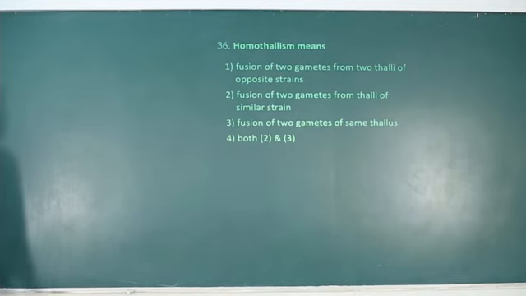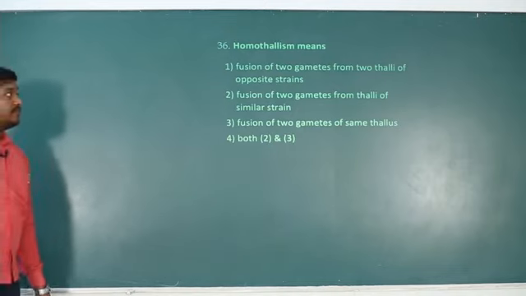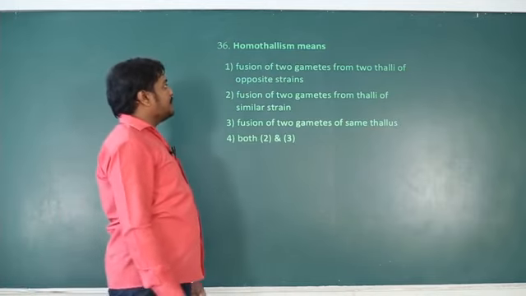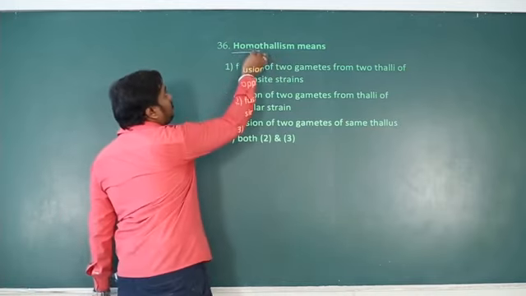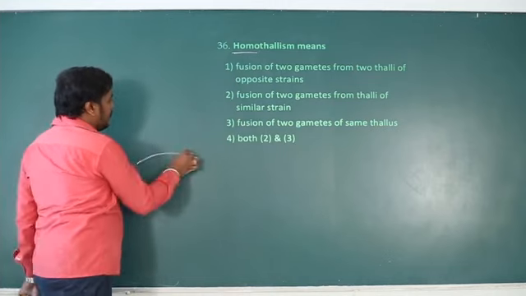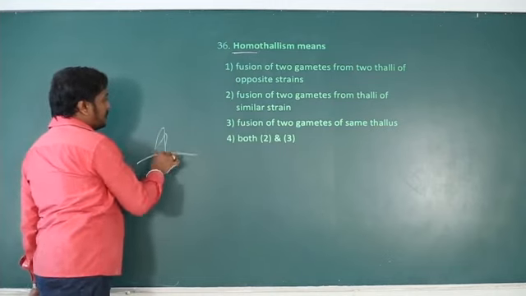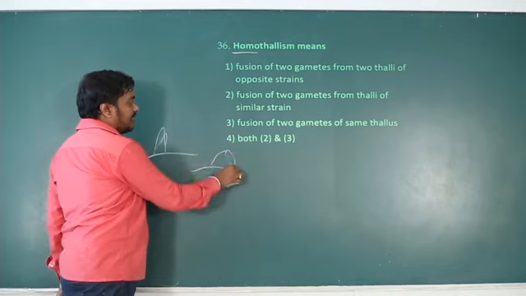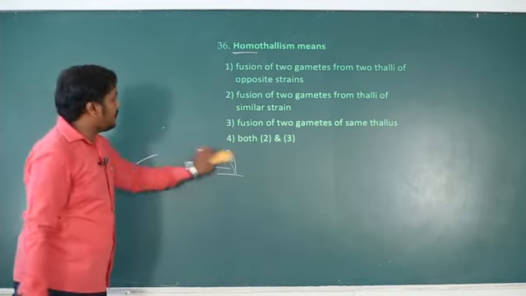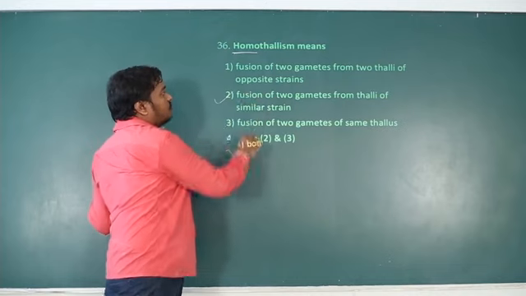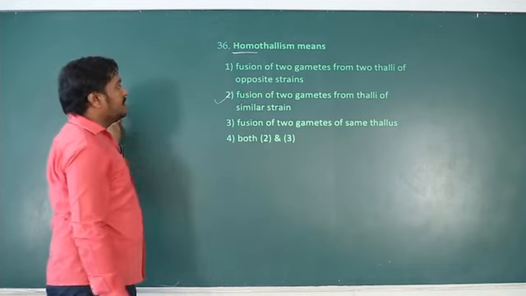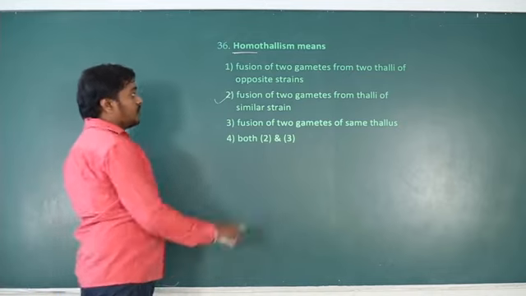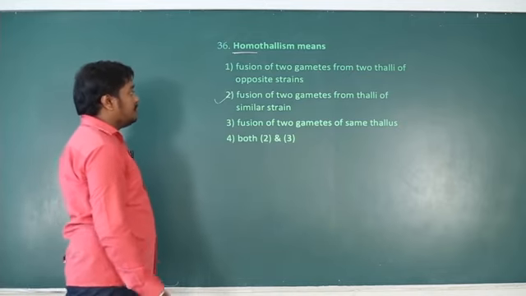Homothallism means fusion of two gametes from two thalli of opposite strands, or fusion of two gametes from thalli of a similar strand. Homo means the same kind. If both structures grow on the same fungal hypha, it is called homothallic. If they come from different fungal hyphae, they are called heterothallic. So it is fusion of two gametes from thalli of a similar strand, or fusion of two gametes produced from the same thallus.